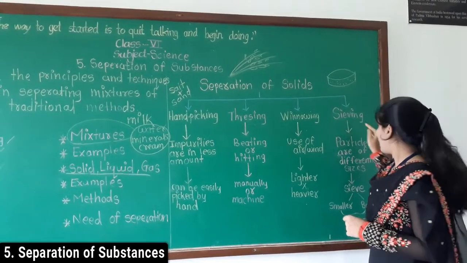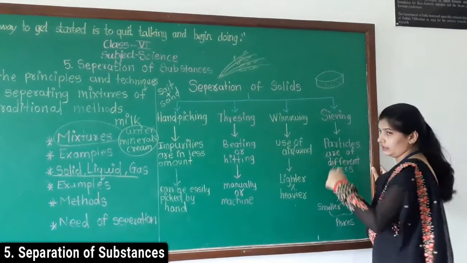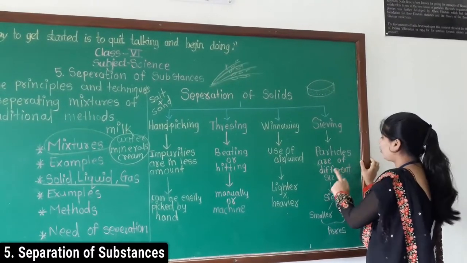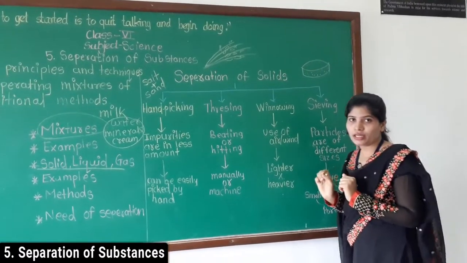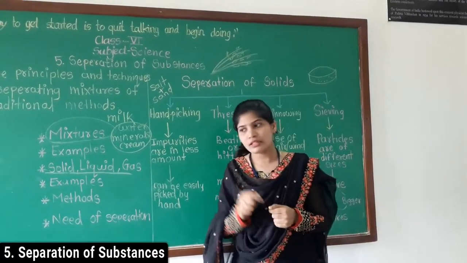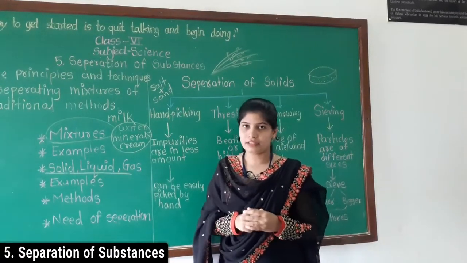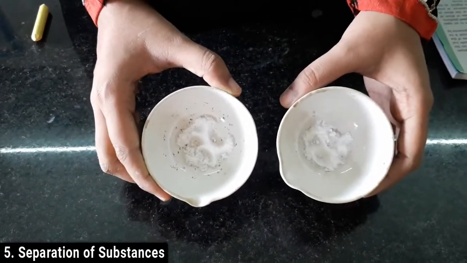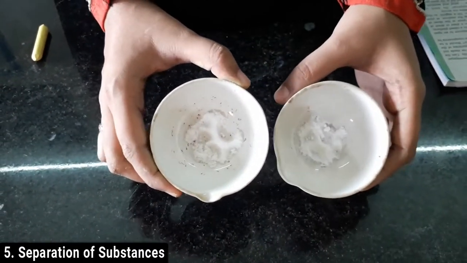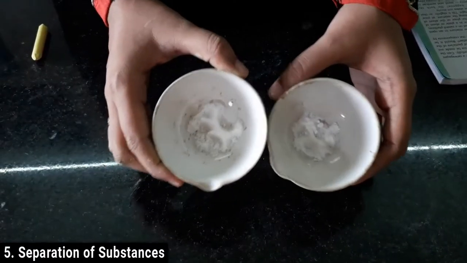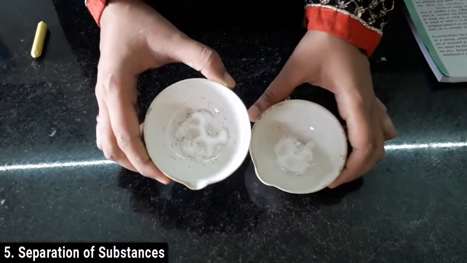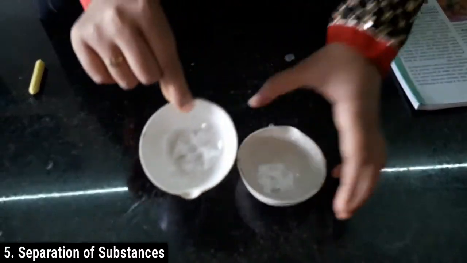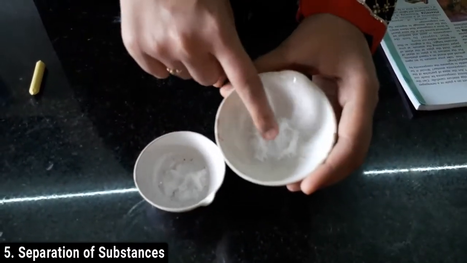If you want to use sieving, the particles are of different sizes. Let's see one activity. Guess what these things that I have taken are? Both are the same size and the same color. Can you guess? No. Okay, I will tell you. This is salt and this is baking soda.